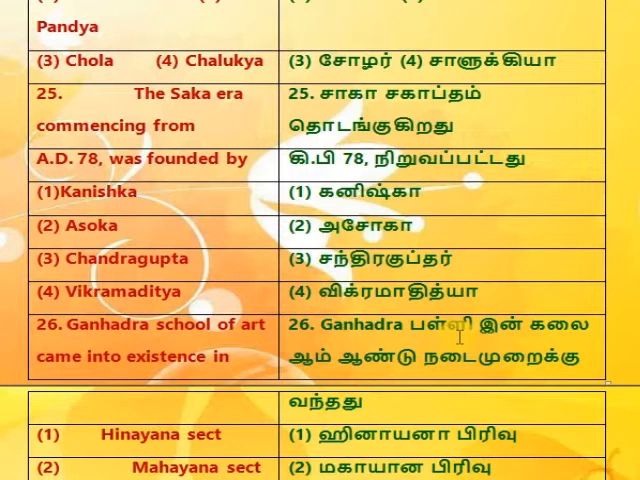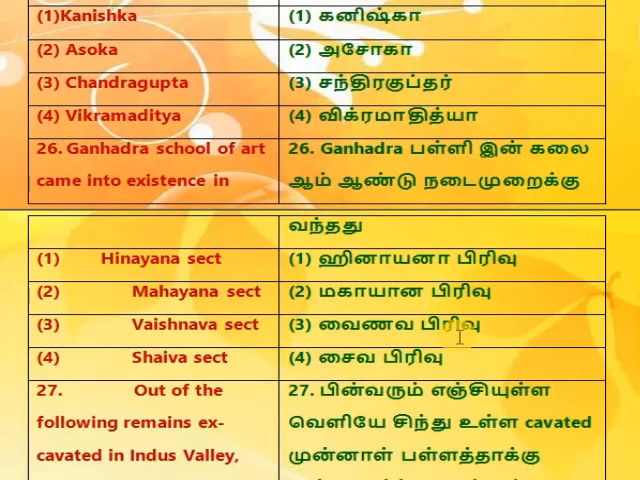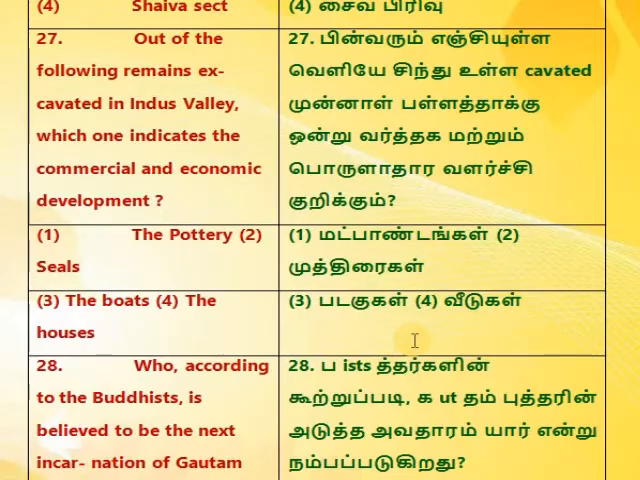Kanishka, 2. Asoka, 3. Chandragupta, 4. Vikramaditya. 26. Gandhara school of art came into existence in 1. Hinayana sect, 2. Mahayana sect, 3. Vaishnava sect, 4. Shaiva sect. 27. Out of the following remains excavated in Indus Valley, which one indicates the commercial and economic development? 1. The pottery, 2. Seals, 3. The boats, 4. The houses.